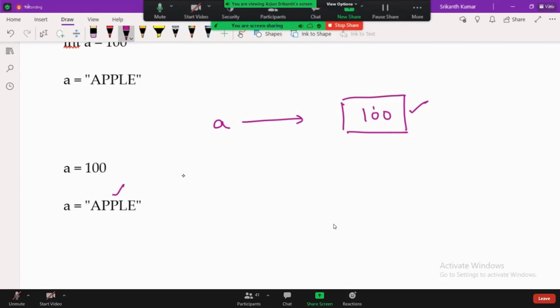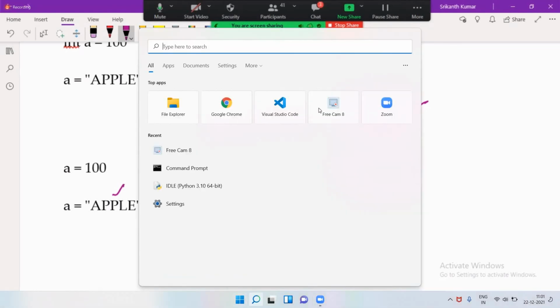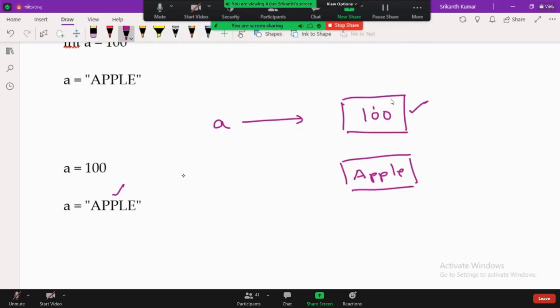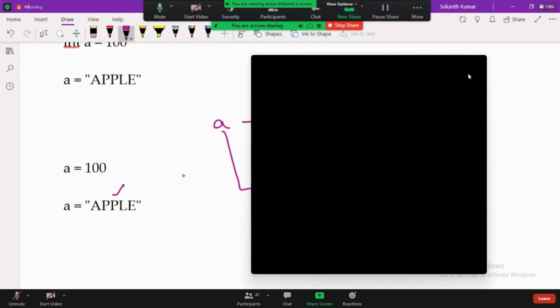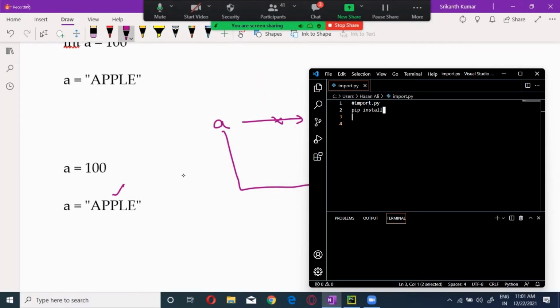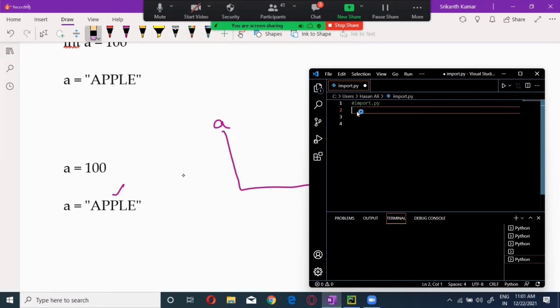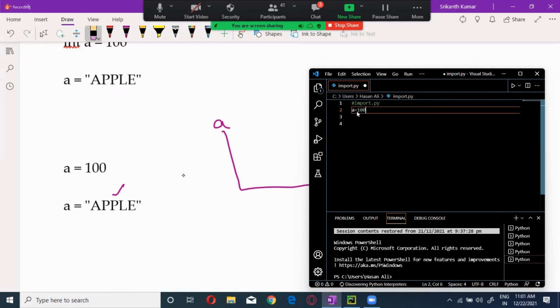There is another memory location where apple is stored, and this reference will be coming down over here. What about this one then? This will be removed. Okay, because of this internal mechanism, dynamic typing is possible.